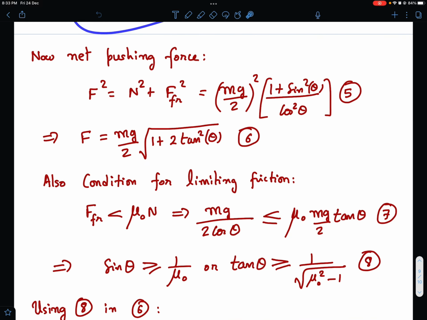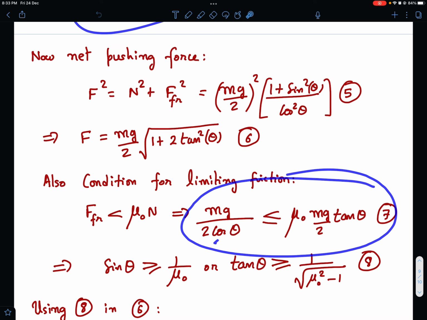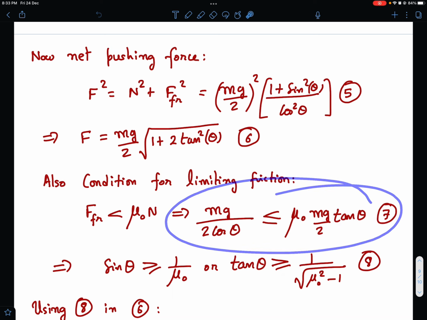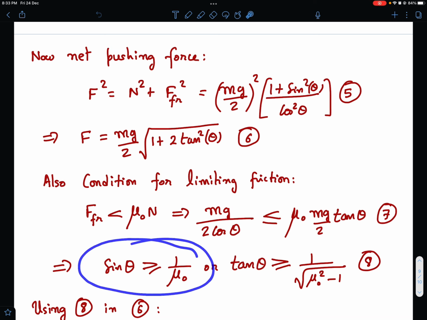So just substitute that in the inequality. So mg by 2 cos theta is less than or equal to mu naught mg by 2 tan theta. So this is sin theta upon cos theta, which goes with cos theta, and this inequality simplifies to sin theta is greater than 1 by mu naught.